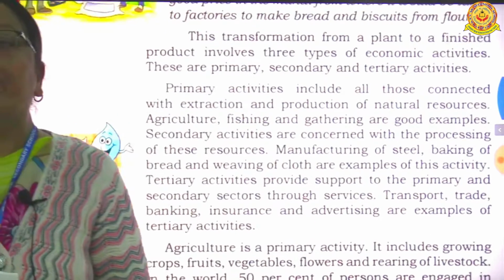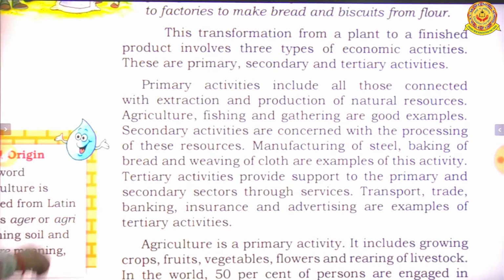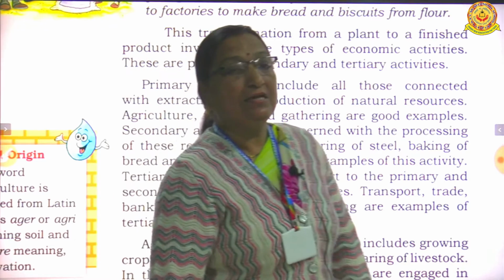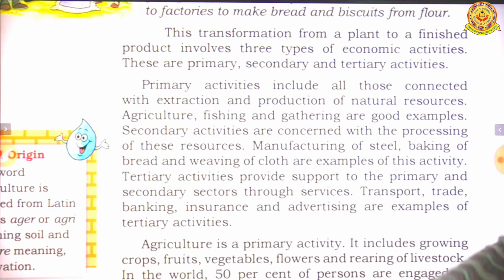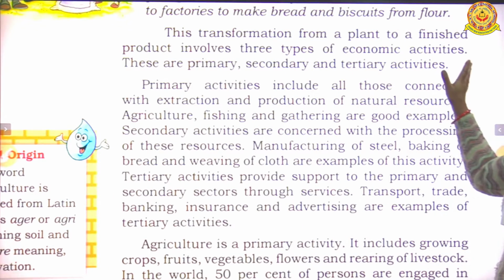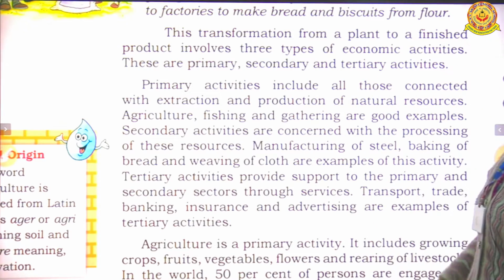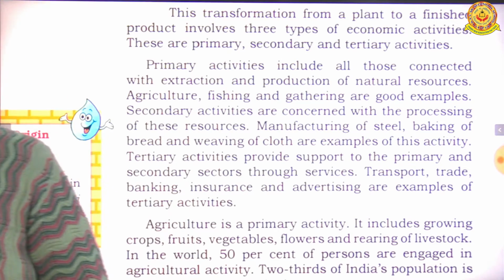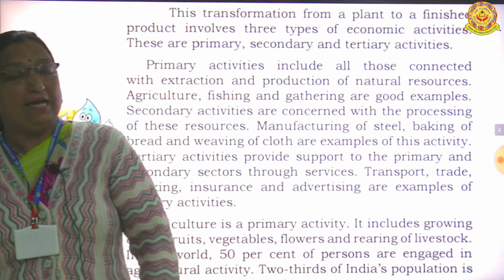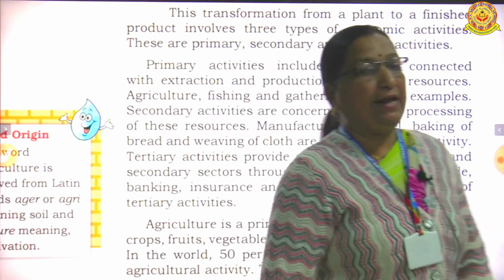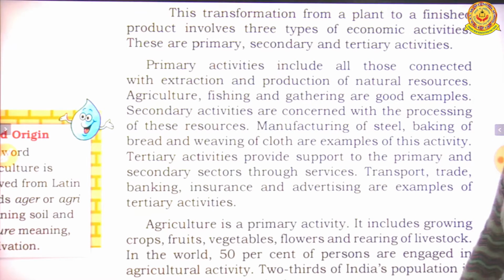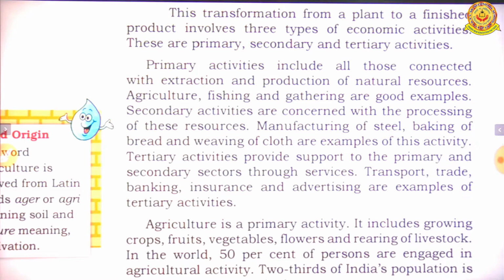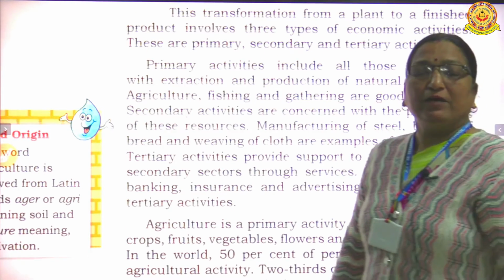So economic activities. What are economic activities? The transformation from a plant to a finished product. To a finished product means to a complete ready product. Okay. The transformation from a plant to a finished product involves three types of economic activities. Economic activities is related with the money. Okay? Money related activities are categorized into three parts. Okay, first is primary, then secondary, and the third is tertiary. Okay, so the three types of economic activities are there.